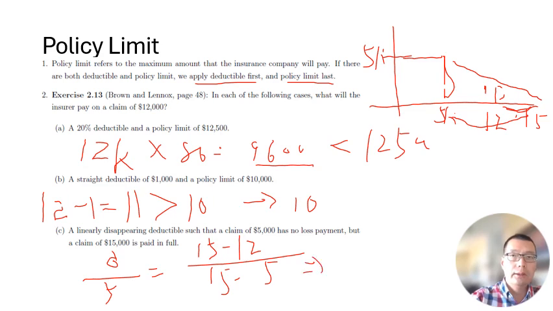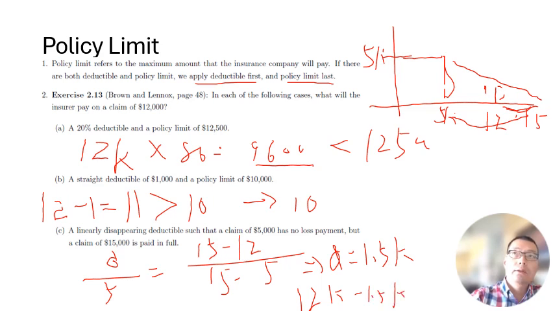Then you can get D is equal to 1,500, or 1.5K in this case. Then we will pay 12K minus 1.5K, which is 10,500. That's the amount of the payment.